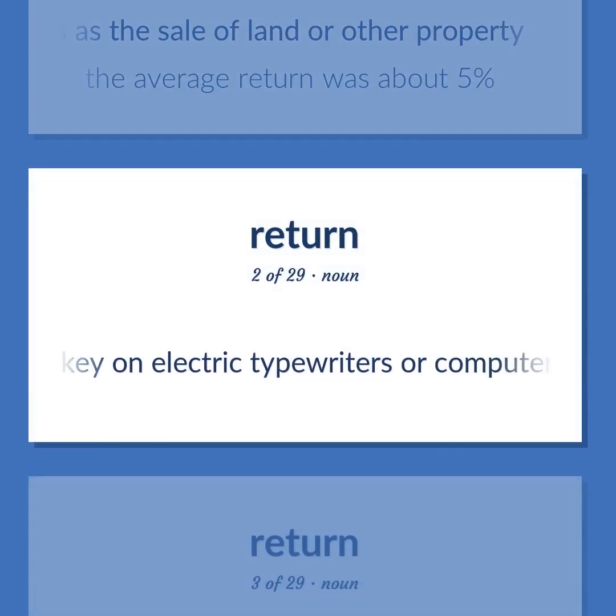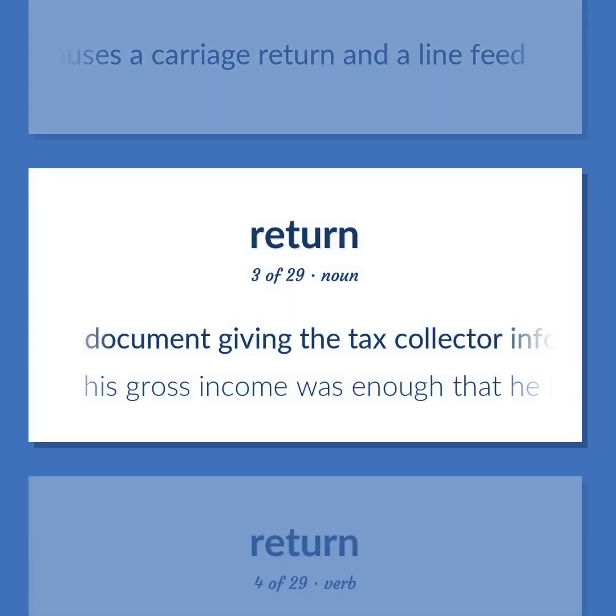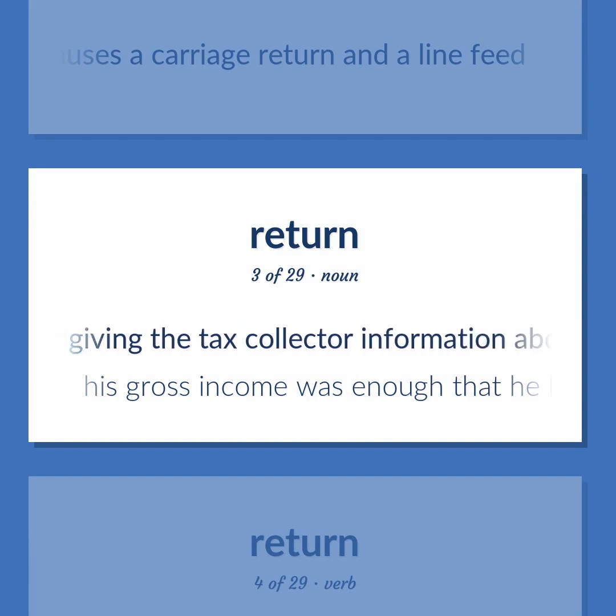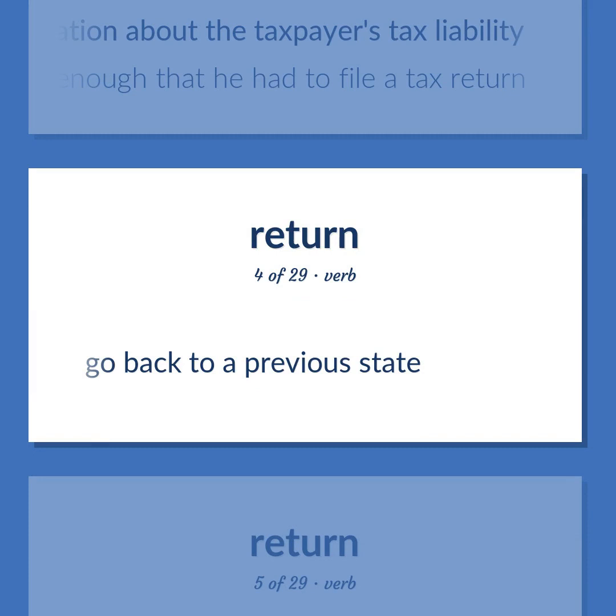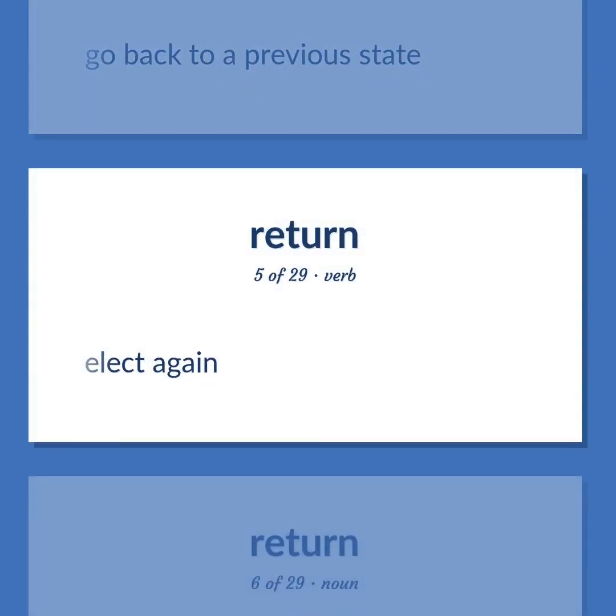The key on electric typewriters or computer keyboards that causes a carriage return and a line feed. Document giving the tax collector information about the taxpayer's tax liability. His gross income was enough that he had to file a tax return. Go back to a previous state. Elect again.